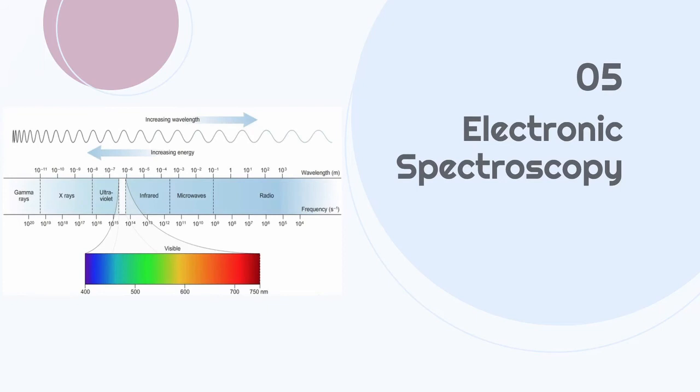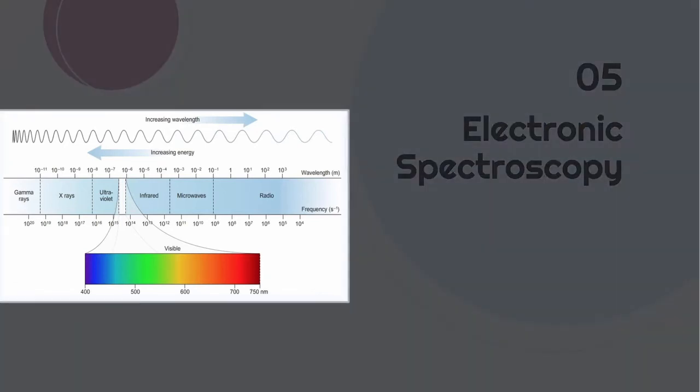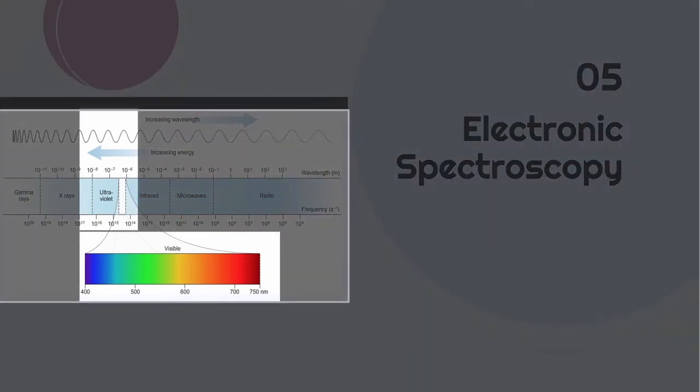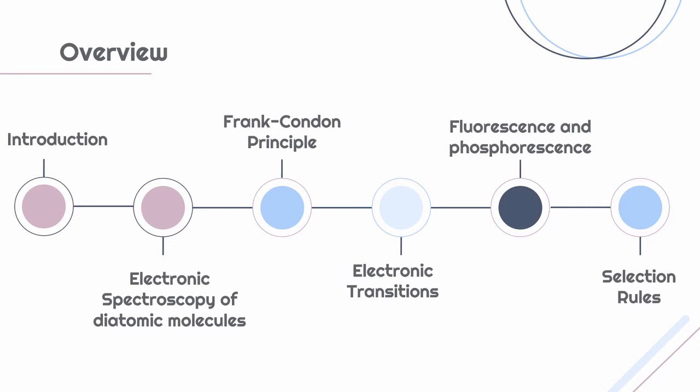Electronic spectroscopy is the fifth part of the course. So, a formal welcome to electronic spectroscopy. In electronic spectroscopy, we deal with UV and visible regions of the electromagnetic spectrum. We start this section with a brief introduction, and then we discuss electronic spectroscopy of diatomic molecules, and then we discuss Franck-Condon principle, then electronic transitions, and then fluorescence and phosphorescence, and then we end this part with selection rules.